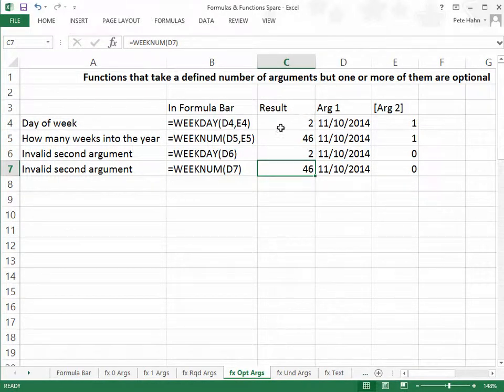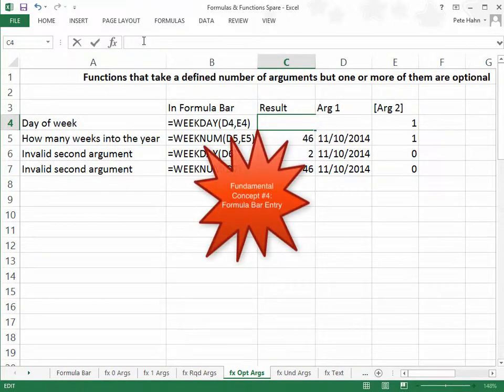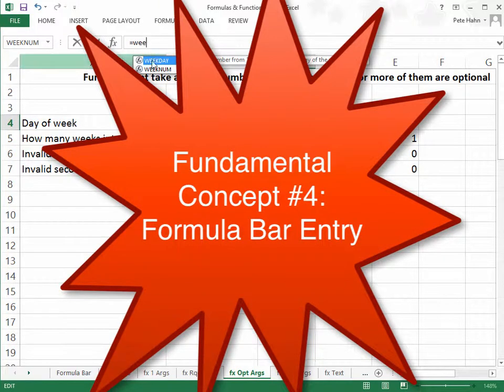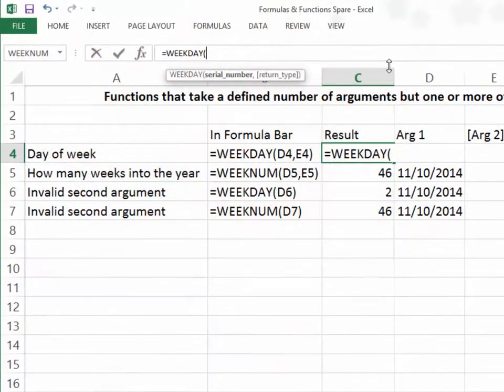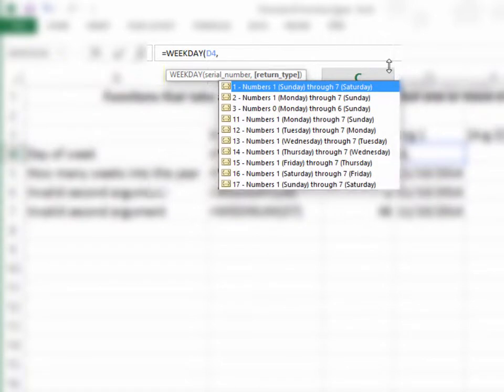Okay, hope your batteries are fully charged, because now we get into some freestyle function entry. That's right, we're leaving the function wizard behind as we dive headfirst into fundamental concept number 4, formula bar entry. Clicking on the formula bar, I begin with an equal sign and type out the name of a function. I then enter D4 for the cell reference for the first argument. Next is a comma, and watch as Excel pops up an interactive help menu.